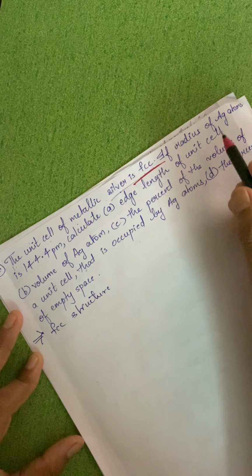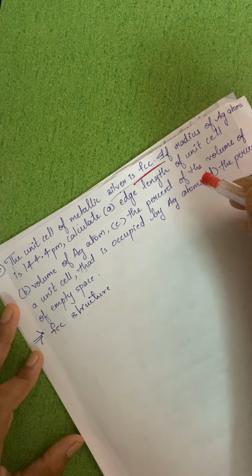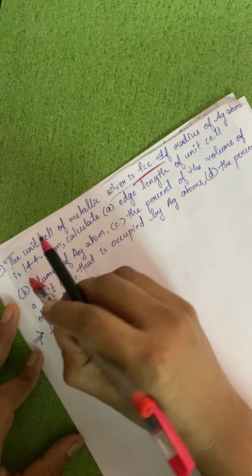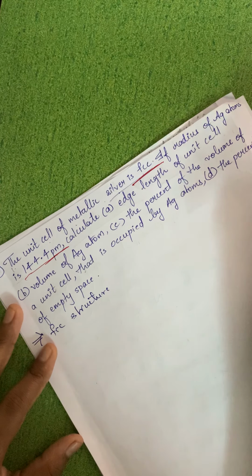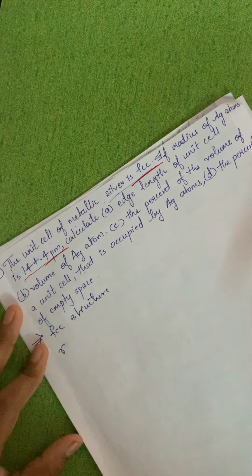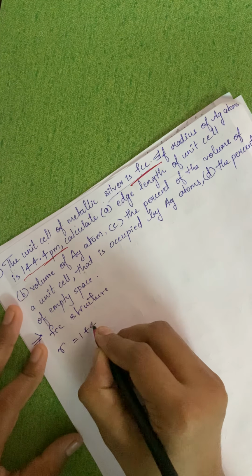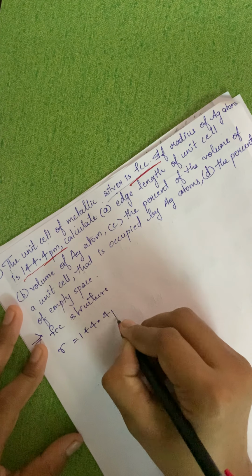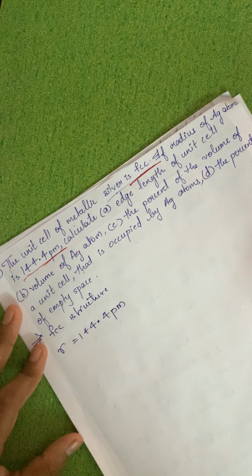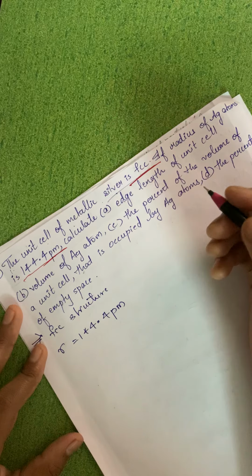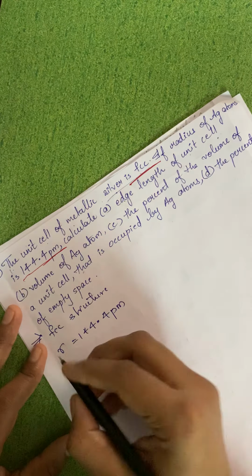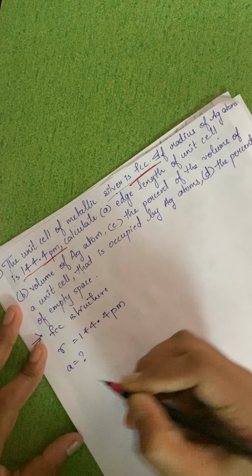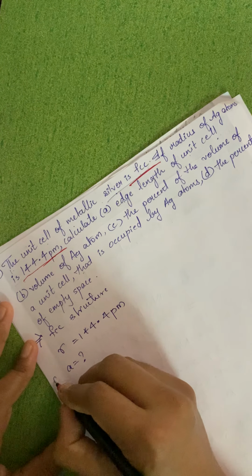Now, if the radius of the Ag atom is 144.4 pm, the radius is given as 144.4 pm. Okay, what is asked? The edge length of the unit cell is asked. A is equal to question mark. That is the first one.